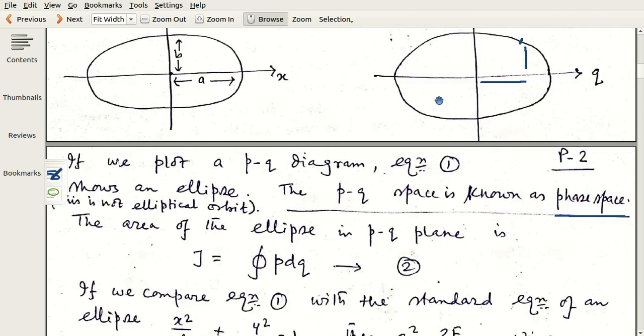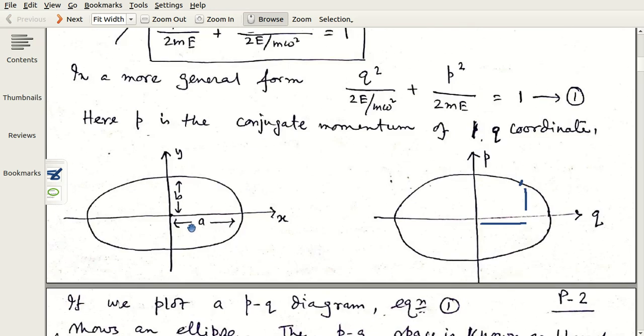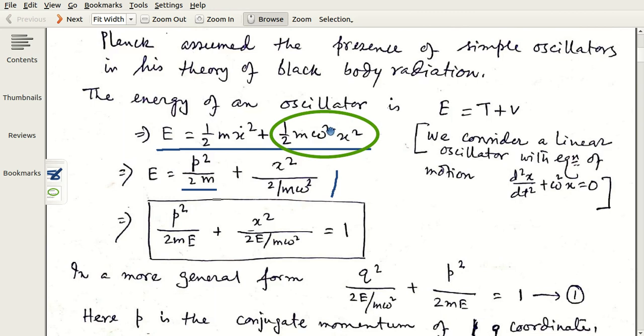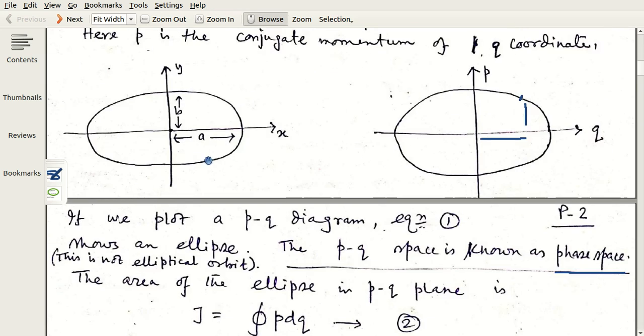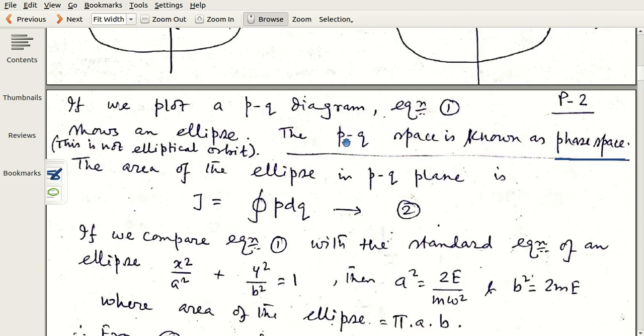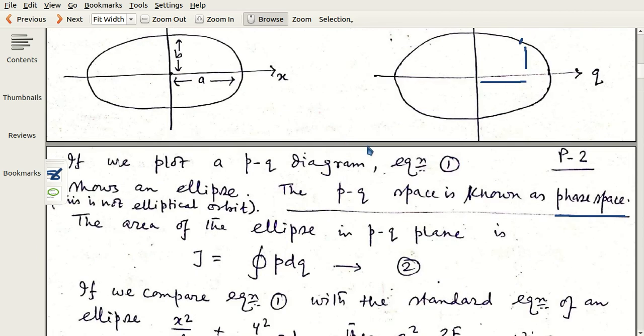So, what is the area of this ellipse? I just repeat, do not mix it with any elliptical orbit. In fact, remember here we are dealing with an oscillator, a linear oscillator which travels along a line. It is not the path of any particle. So what is the area of this ellipse?